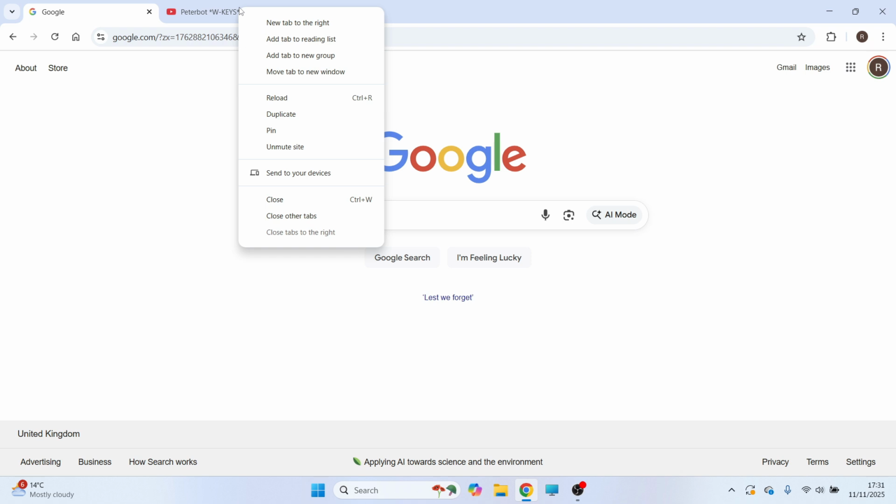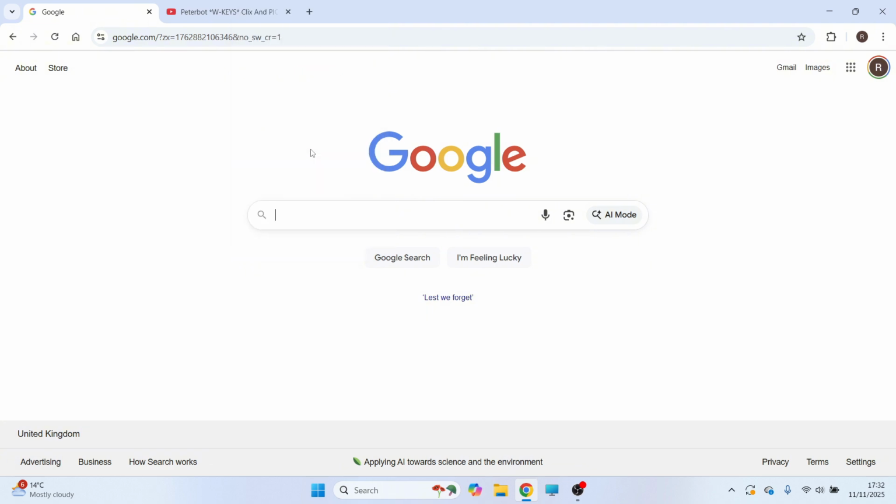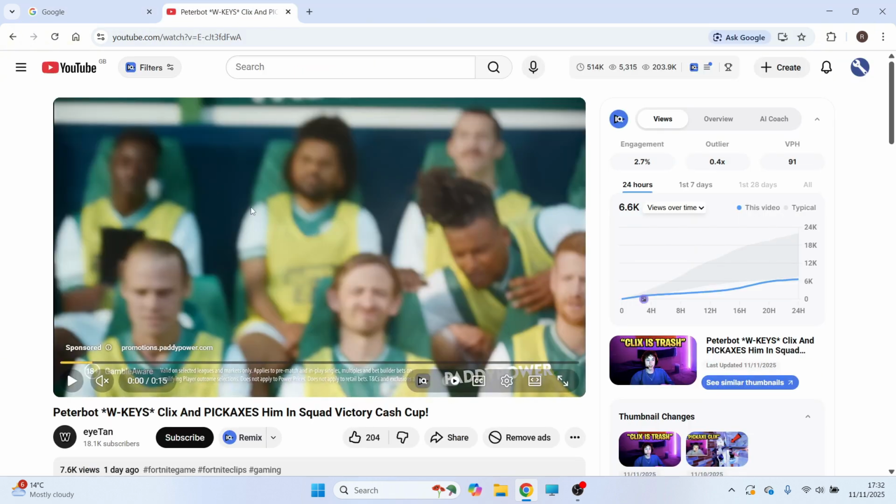Now, if it's still not working, another thing you can try doing is right clicking on the tab that you have no sound on and make sure the site is not muted. So you can see I have the option here to click on Unmute Site, and just like that, we can now play sound from this video.